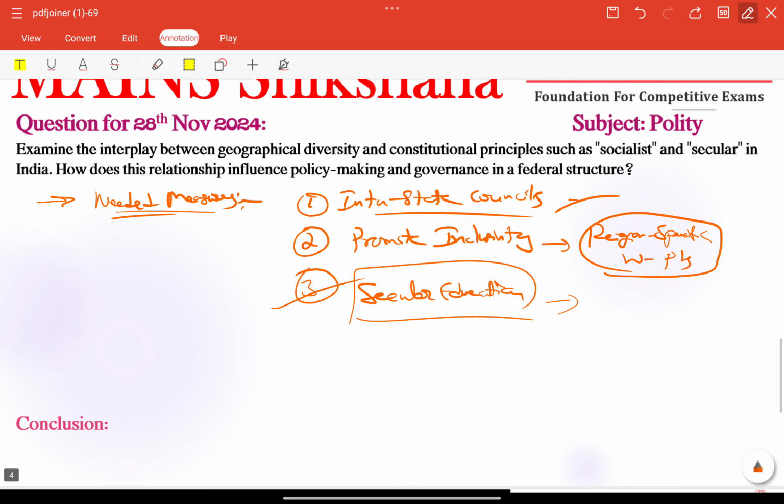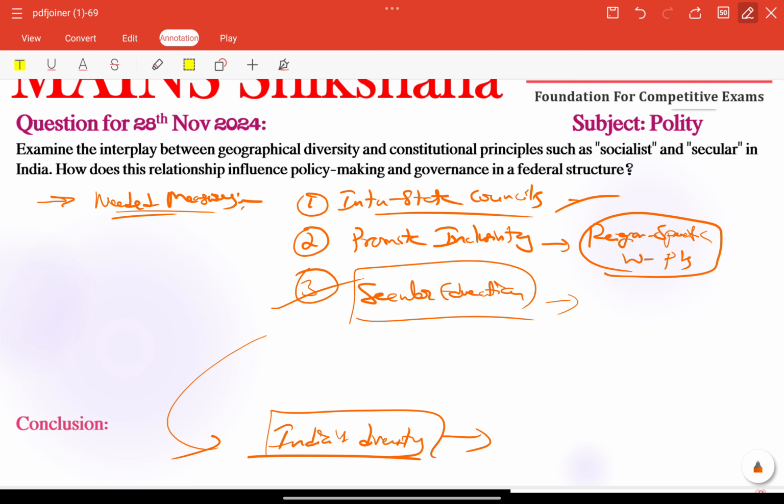Finally, in the conclusion part, we can clearly mention that India's federalism bridges its diversity and constitutional ideals, fostering unity amidst differences. Moving forward, strengthening cooperative federalism and adopting inclusive policies will make India's diversity its greatest strength. India's diversity is the important keyword we can mention. That is the conclusion here.